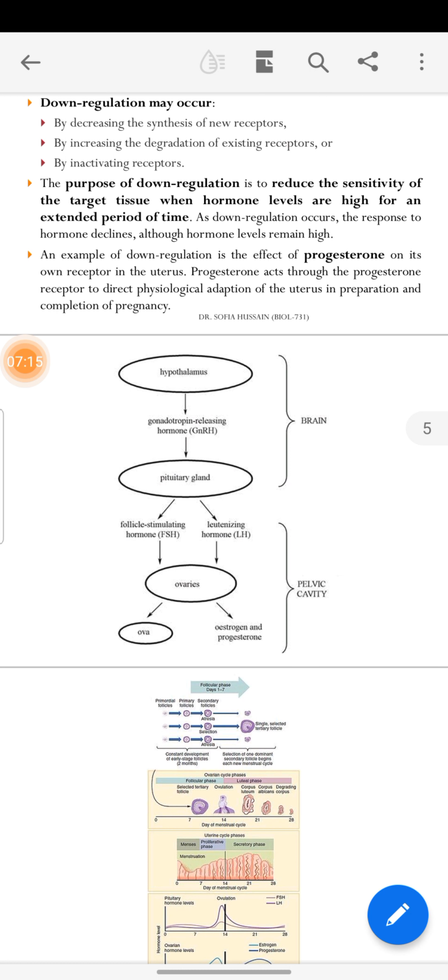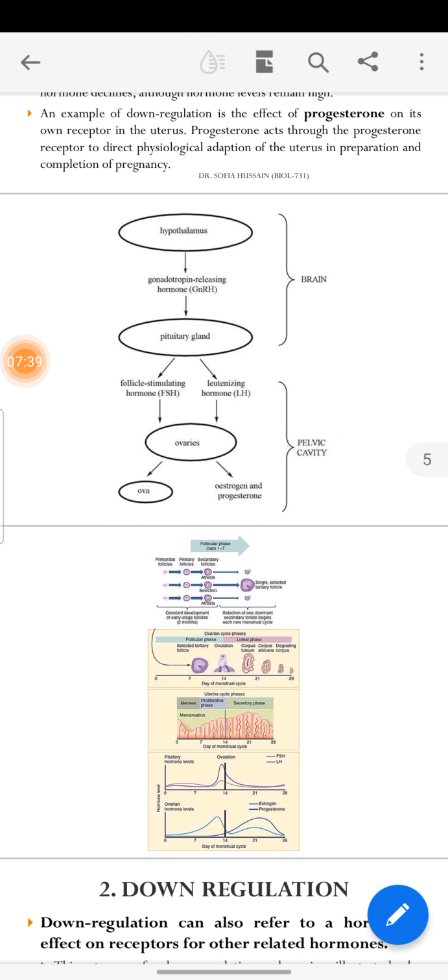An example of downregulation is the effect of progesterone on its own receptors in the uterus. Progesterone acts through the progesterone receptor to direct physiological adaptation of the uterus in preparation for the completion of pregnancy. So downregulation occurs with the progesterone level. How it acts, we will discuss diagrammatically here.